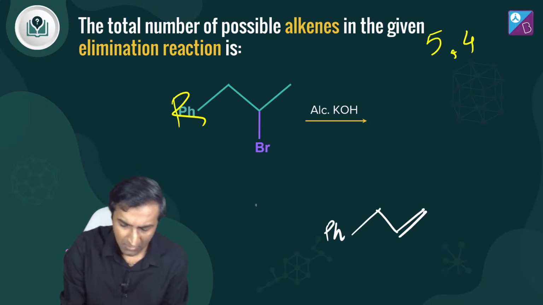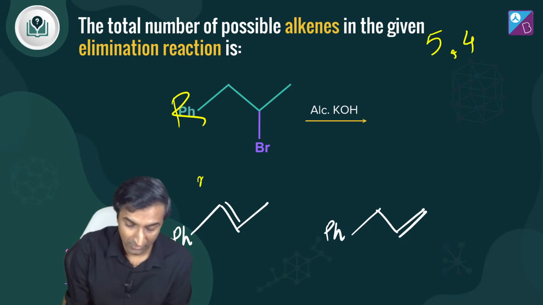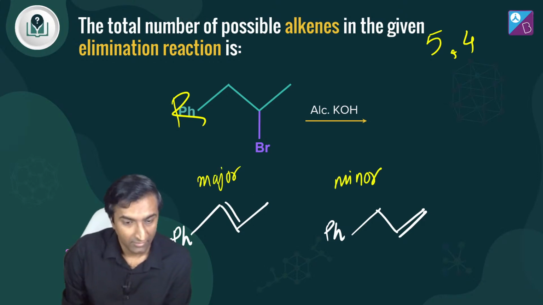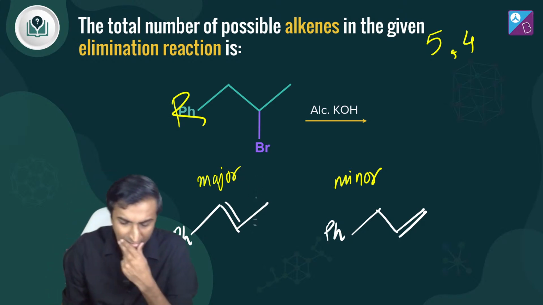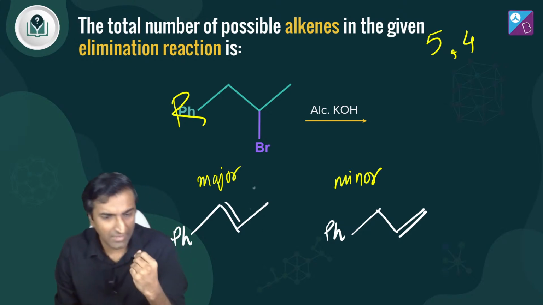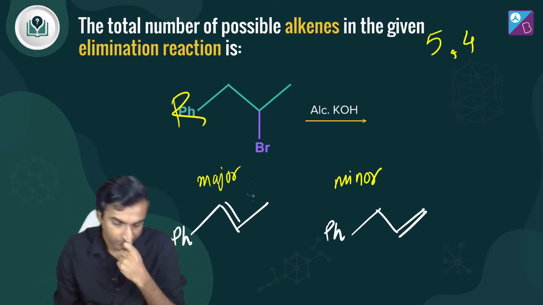May not be the major product because this second one is more substituted. Right? So maybe this is major, this is minor. ठीक है. 4 और 5 you're confused. Why 4 और 5? 5 कैसे बने यार? Can you give me your logic between how you are thinking 4 and how you are thinking 5?